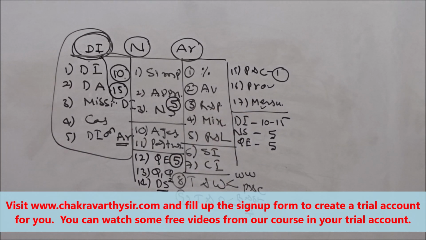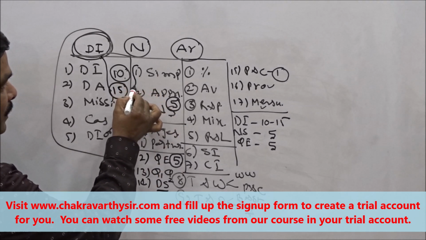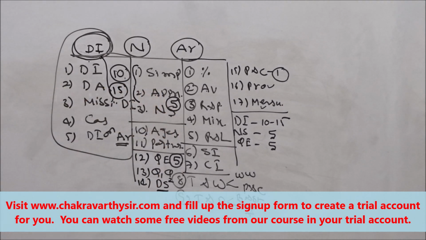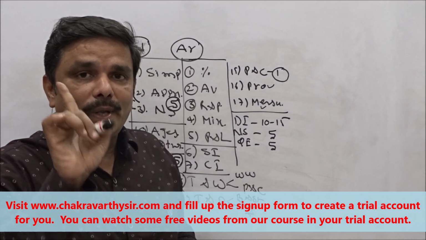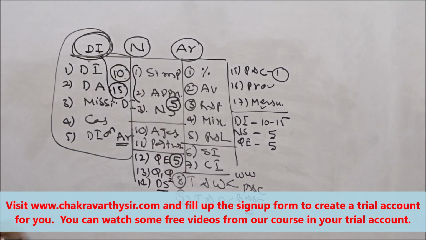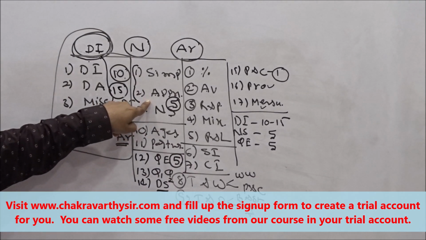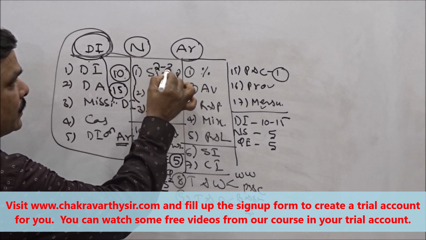And in the remaining questions, simplification and approximation. Previously, they used to give definitely 5 to 8 questions from these 2 chapters. But nowadays they have reduced the number. You may get 2 to 3 questions from this one.